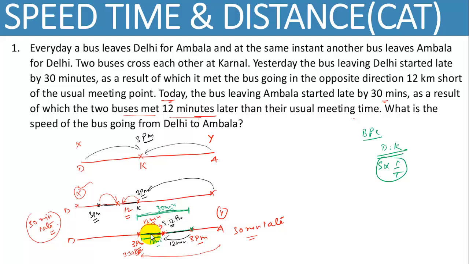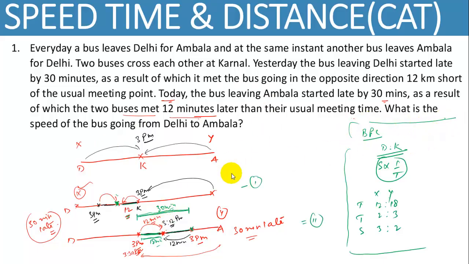So this distance is fixed, and bus X takes 12 minutes and bus Y takes 18 minutes. So what is the ratio of time taken by bus X and bus Y? तो आप बोलेंगे 12 minutes and 18 minutes. So the ratio would be 2:3. So speed का ratio would be just inverse of this ratio, 3:2. Okay, I hope you all understood the basic proportionality concept in speed, time and distance. Now come to case number 1.